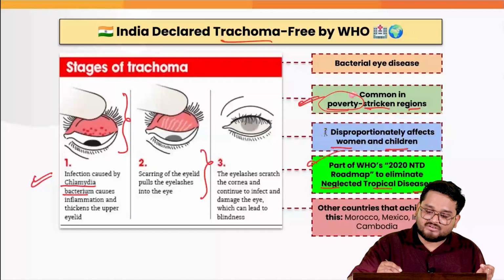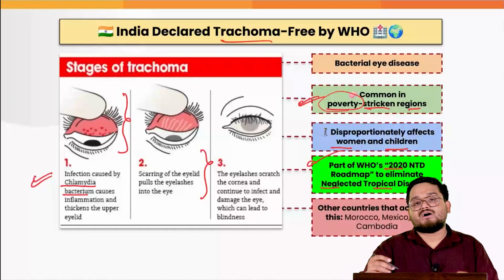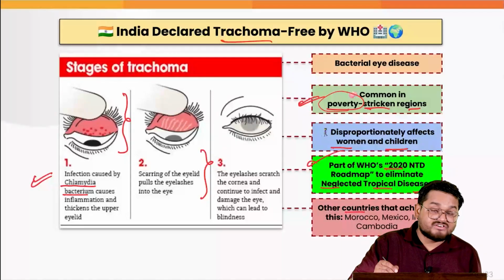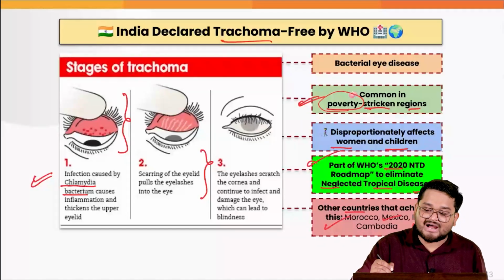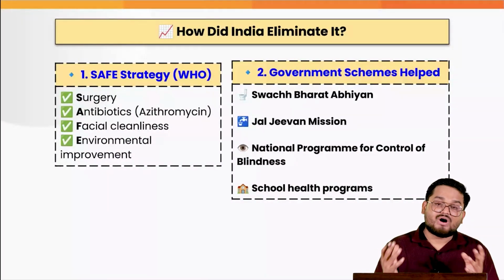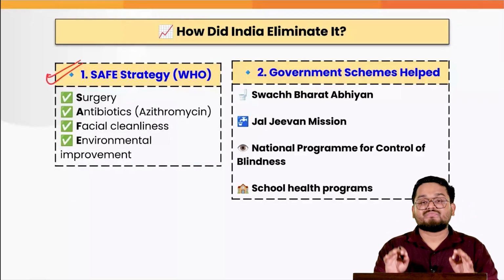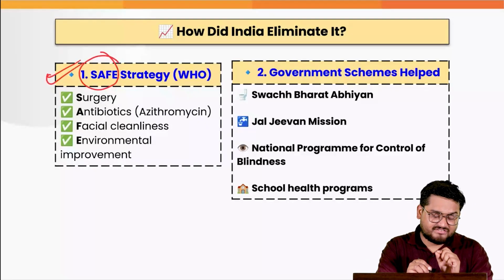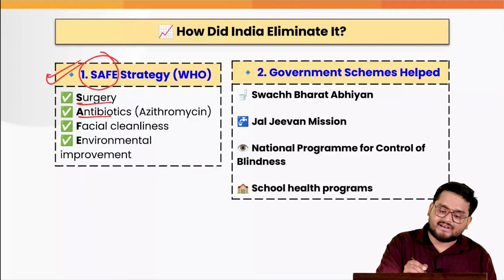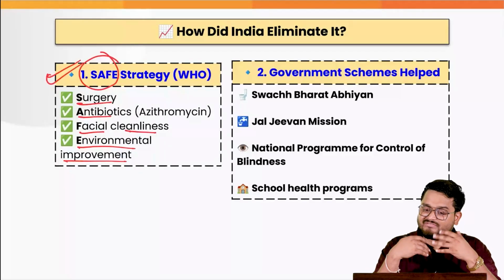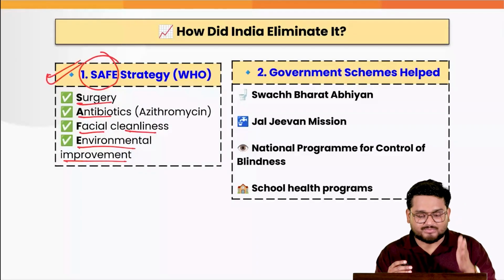And this was actually a part of the WHO 2020 program to eliminate trachoma. And there are various other countries which achieved the same feat like India, such as Morocco, Mexico, Iran and Cambodia. Now, how did India eliminate it? Firstly, because of a WHO strategy known as the SAFE strategy, which stands for surgery, antibiotics mainly by azithromycin, facial cleanliness and environmental improvement. So, if there is a question, please remember this approach.